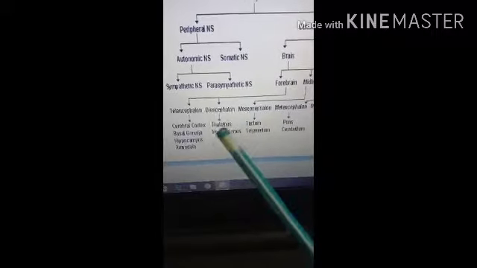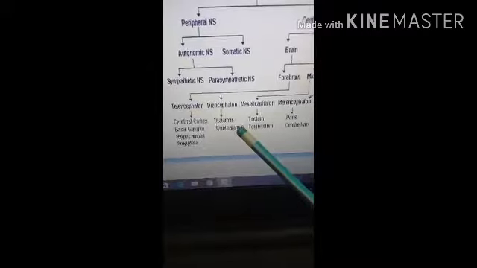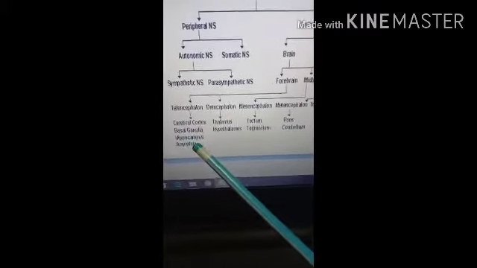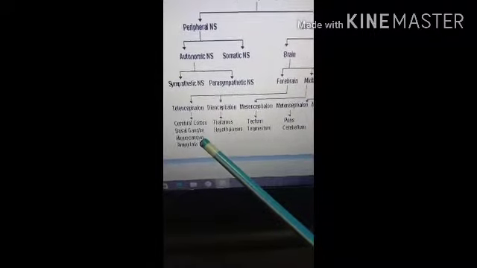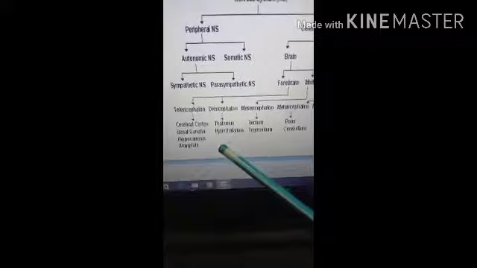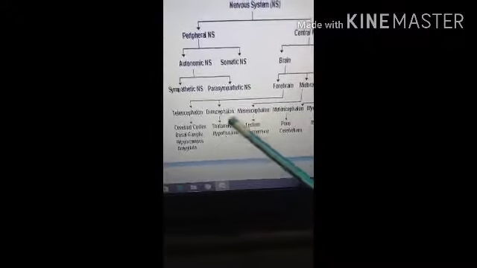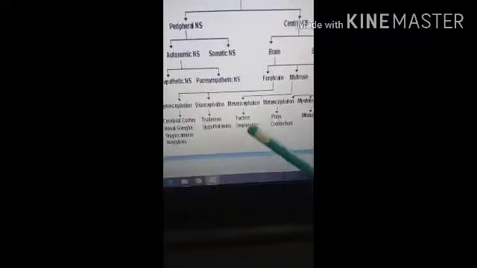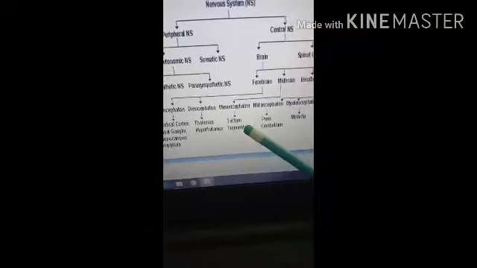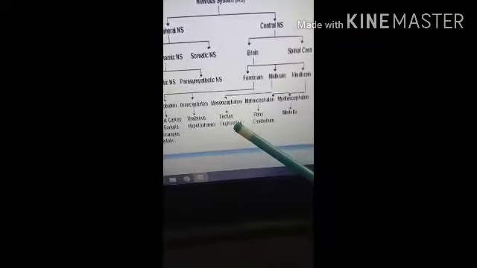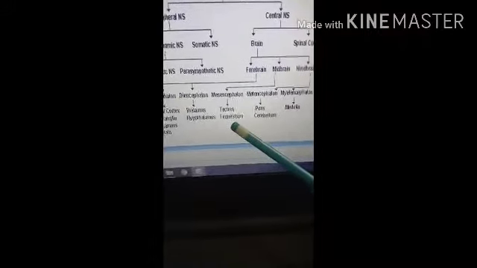Then these two parts, the telencephalon and the diencephalon, include the lateral ventricle and the cranial part of the third ventricle. Okay. And the diencephalon includes most of the third ventricle except the cranial part. Then next to it is the mesencephalon or the midbrain. The mesencephalon forms the midbrain, which includes the cavity, that is the cerebral aqueduct.